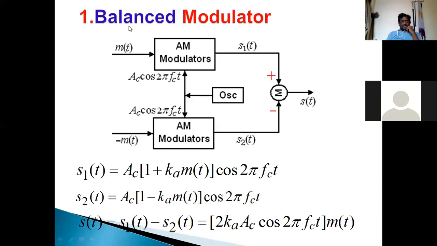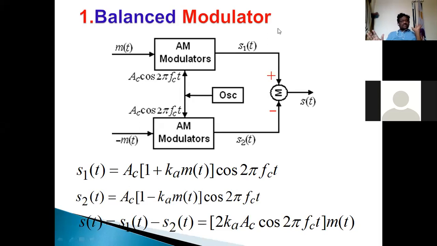Before that, the balanced modulator will be treated as one scheme, this scheme which is used for generating a DSB-SC wave. That scheme or method is called a balanced modulator.